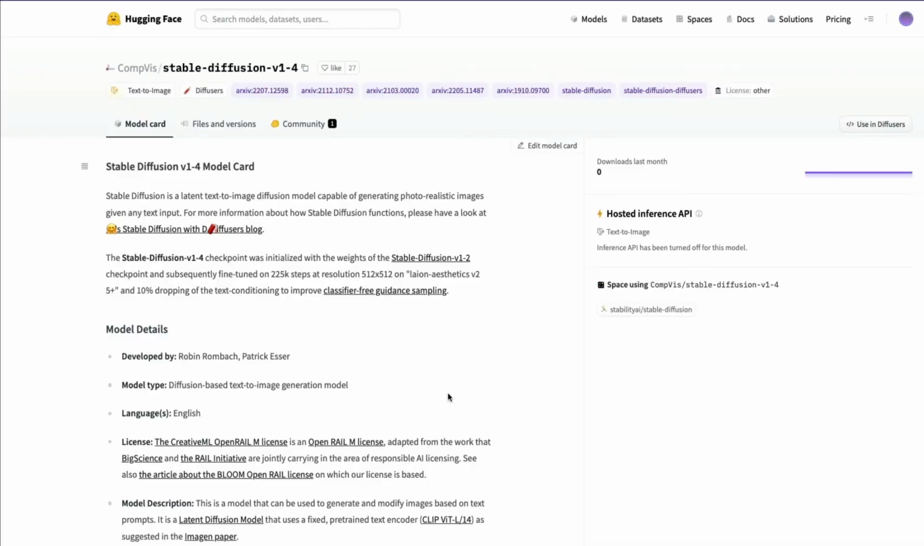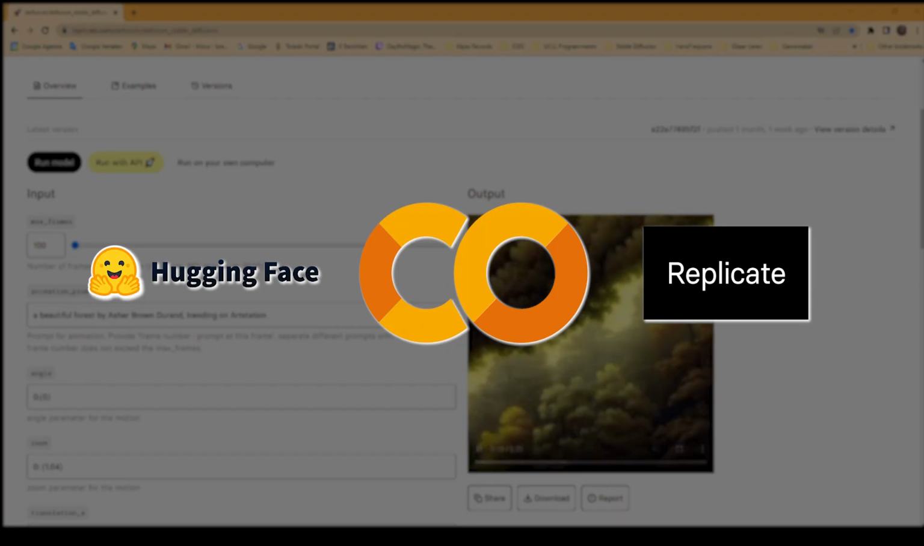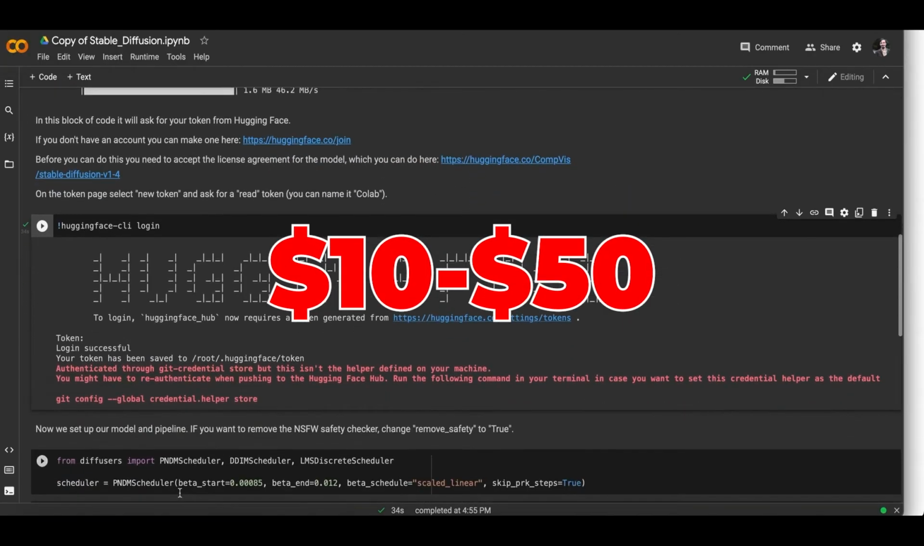And you don't need a PhD in computer science to run these yourself. There are tutorials using Hugging Face, Google Colab, and Replicate or your computer for you to run your own prompts and not have to pay $10 to $50 to generate these results like how some of these apps are charging.